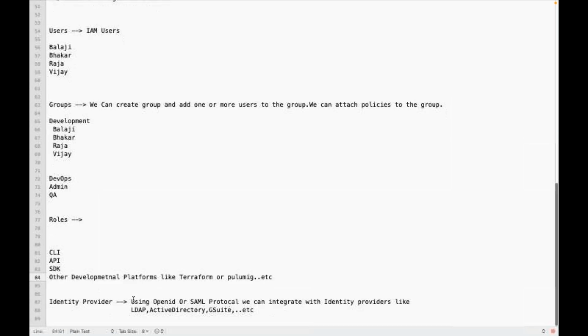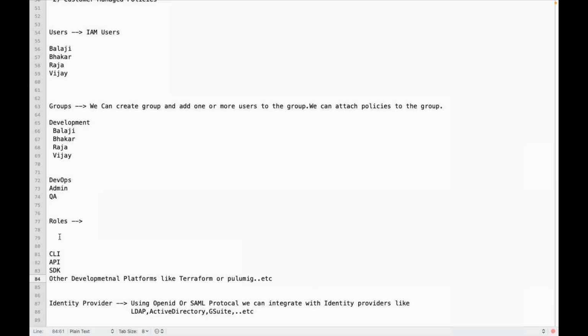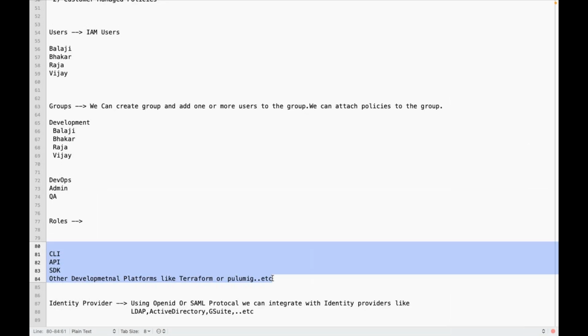So Balaji needs access to the AWS resources programmatically. Can we use username and password for authentication programmatically, whether that is a CLI, an API, an SDK, or Terraform? Can Balaji authenticate with AWS using username and password for programmatic access? No. Only console access, the GUI, uses username and password.